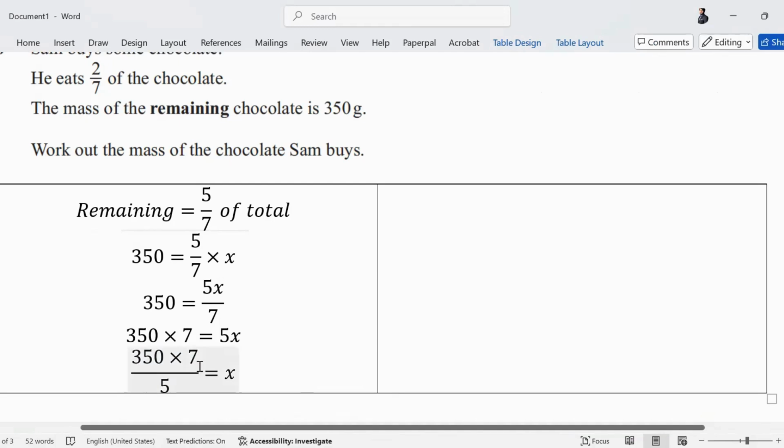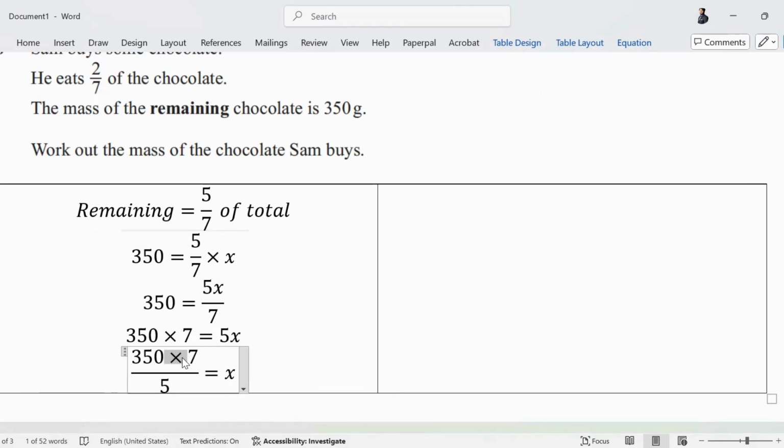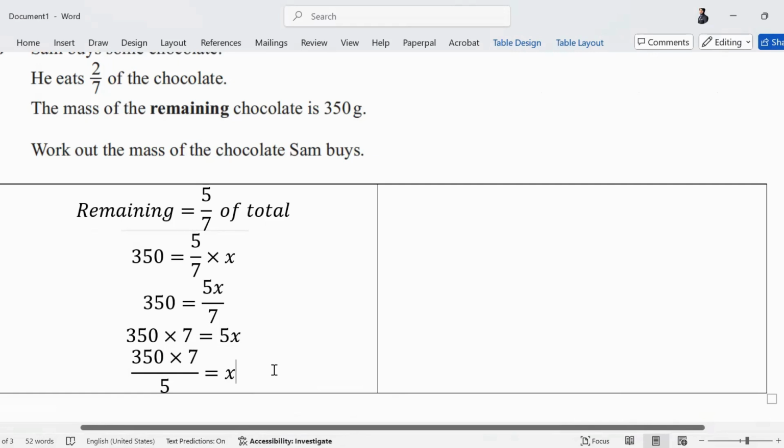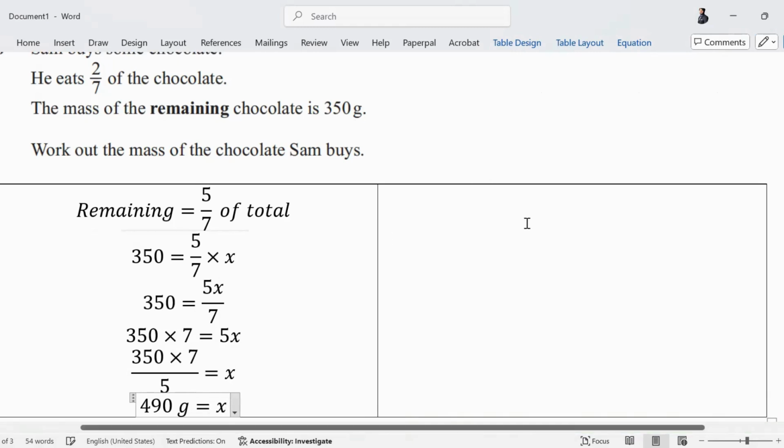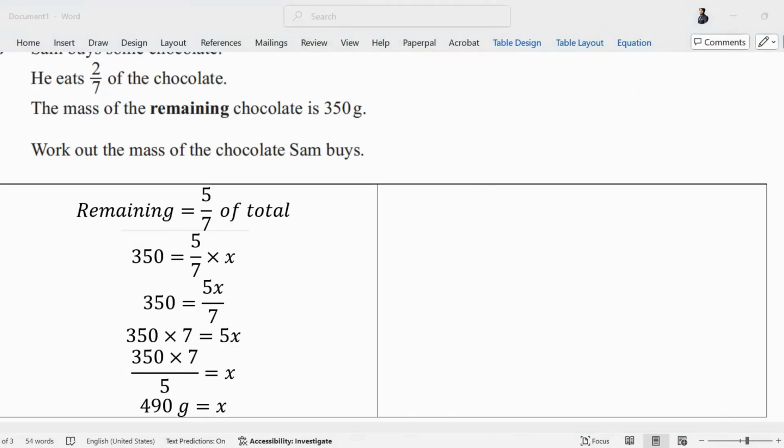5 and 350 you can cancel them out because they are multiplying. If there had been a plus or a minus sign in the middle, cancellation across top and bottom does not work. So 5 and 350 cancelled out is 70. 70 into 7 is 490 grams, the mass of the chocolate. Is this clear?